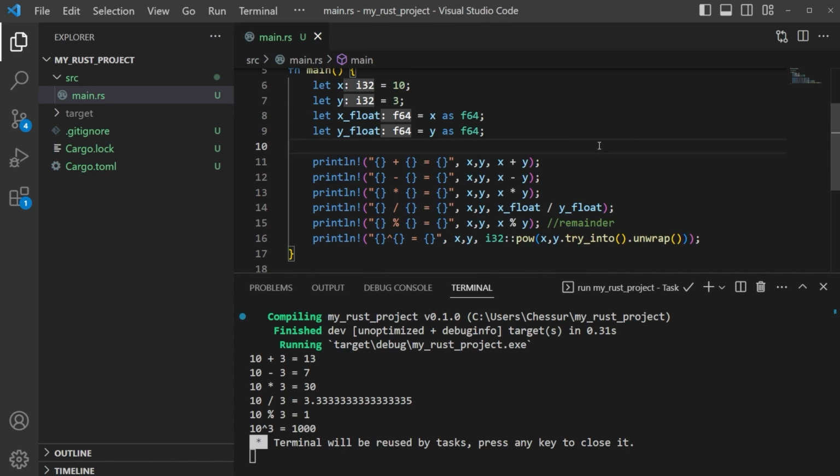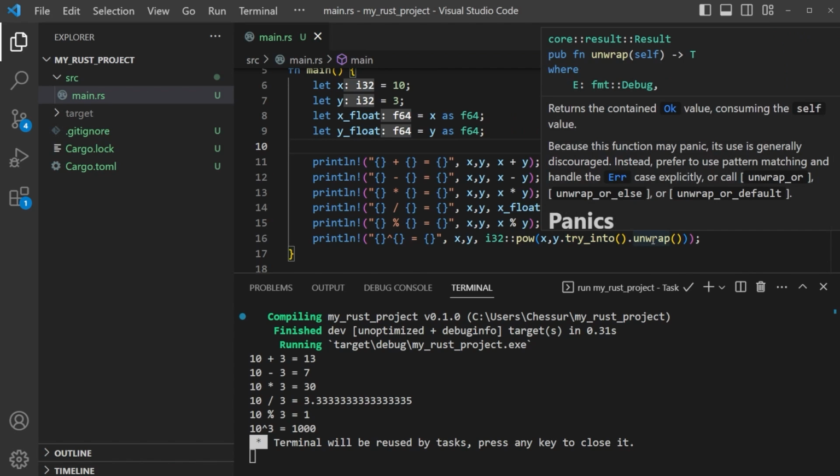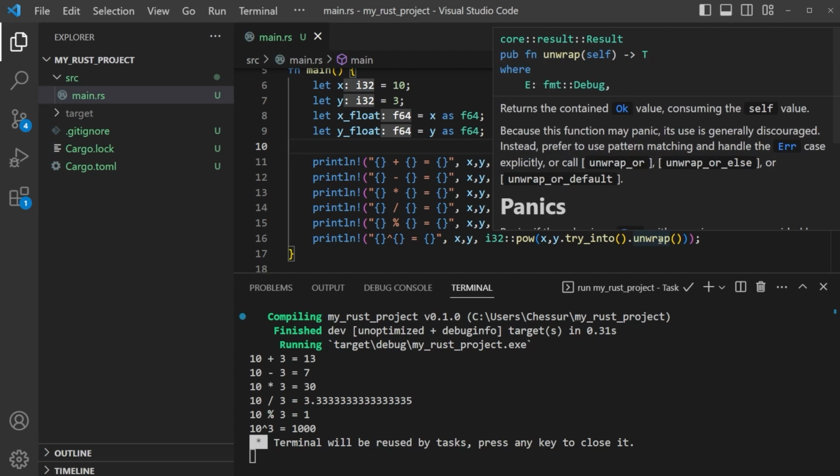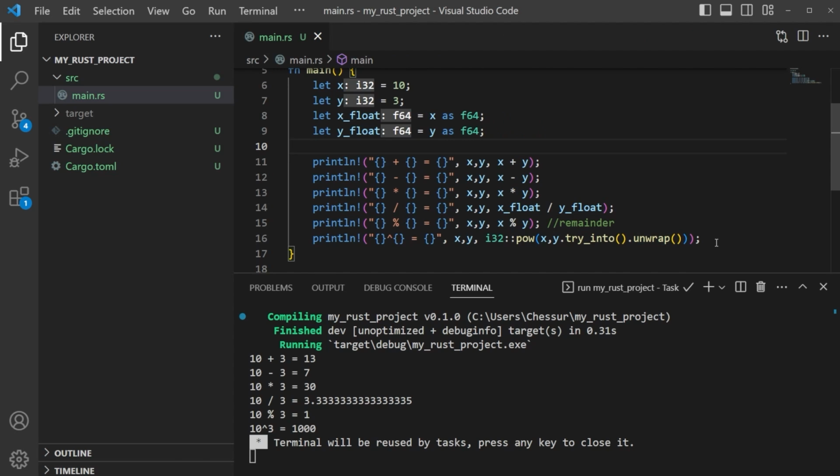Now, as a default, what we just did is not recommended, but it did work. If you actually read into this, it says, hey, what are we doing? Well, we're taking Y and we're converting Y, okay? And then we're taking unwrap, and it's returning the value of Ok when consuming the self value. And it's saying, hey, this can cause a panic, this can cause issues, not recommended. So just something we tried due to our error handling.